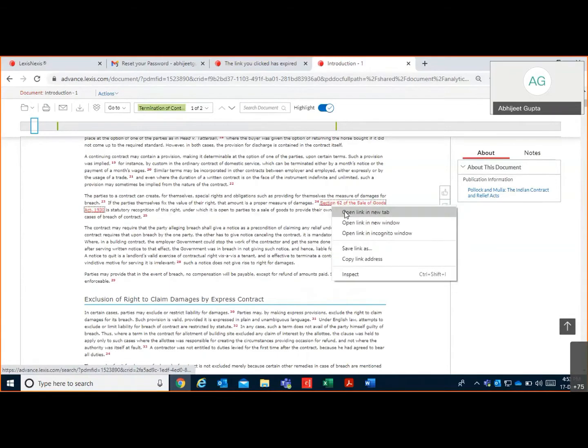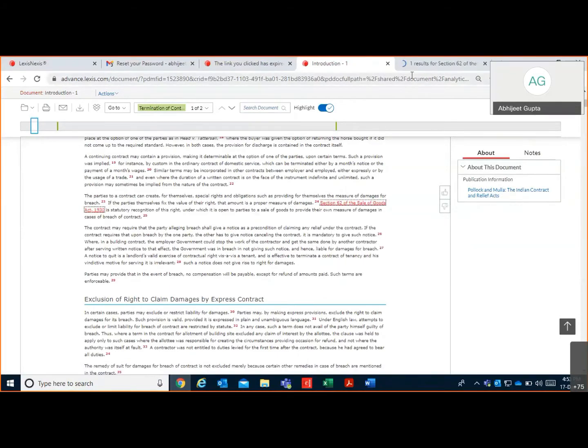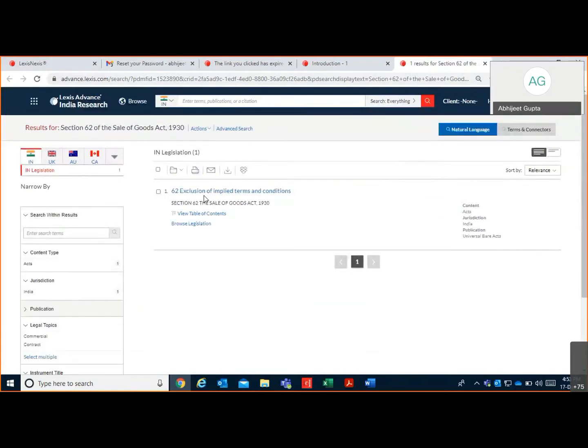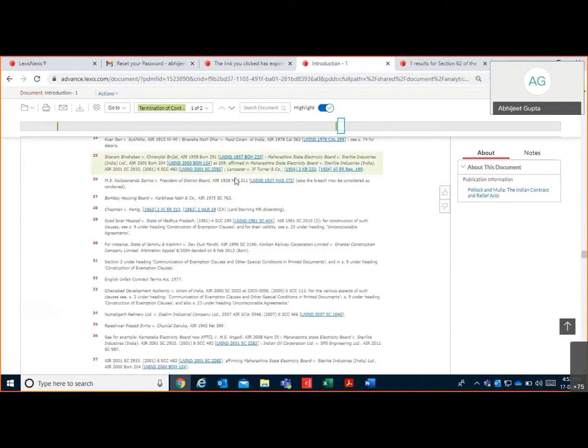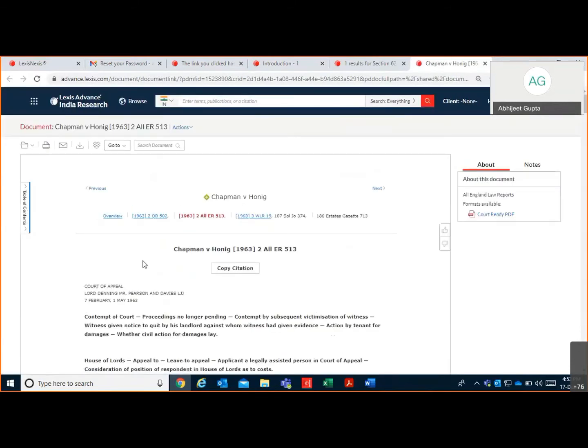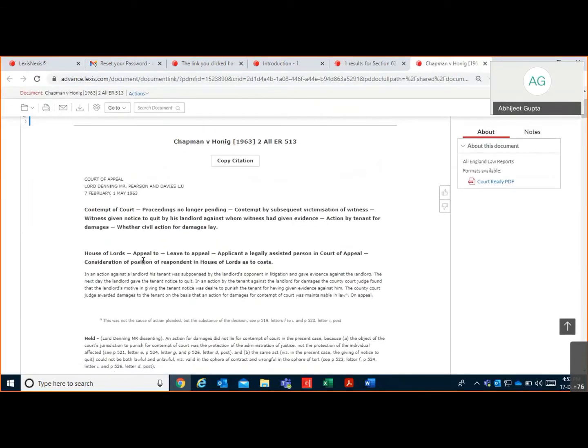If anybody wants to read this particular section, simply right click and open it in another tab. So here you can see section 62 of the Sale of Goods Act. Now go to the commentary once again. One more thing, the entire commentary is hyperlinked with related acts and cases from India and international. Here you can see the All England Law Report citation, which is given here. When you click here, you can see the practical implication of that particular section.